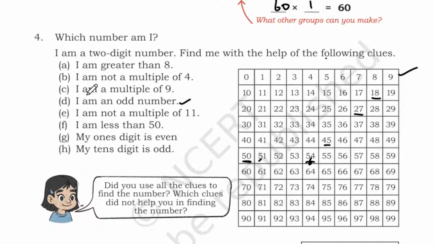So if you see G and H, where is G? My one digit is even, my 10th digit is an odd. So the number is 18, students. Okay, the correct answer is 18.